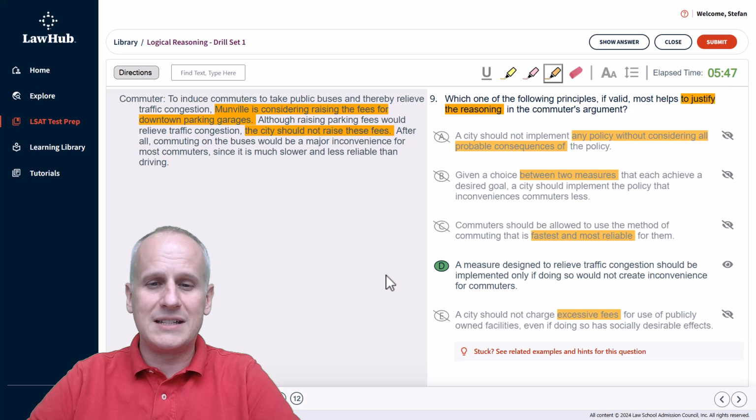And again, you can see how highlighting is such a hugely important aspect of expediting your evaluation for even some of the more, we'll say, rare types of questions you'll find involving an argument on the logical reasoning section.